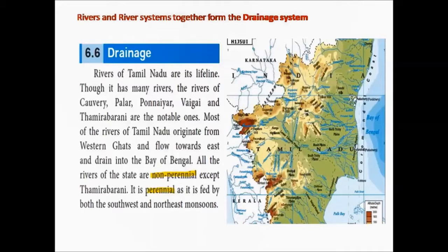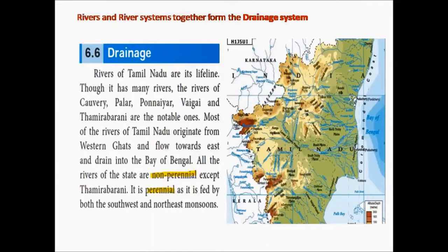Most of the rivers of Tamil Nadu originate in the Western Ghats. As already we have seen this while we studied about the Western Ghats, most of the rivers originate in the Western Ghats and they flow towards east and finally they drain in Bay of Bengal.